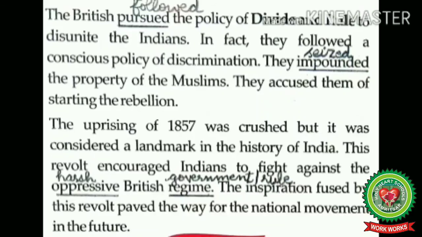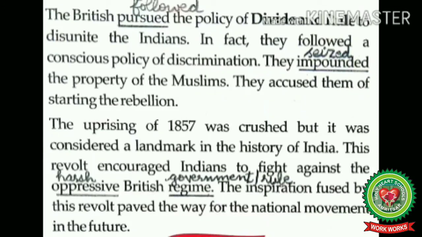After that, the British pursued the policy of divide and rule to disunite the Indians. Pursued means followed. In fact, they followed a conscious policy of discrimination. They impounded the property of the Muslims. They accused them of starting the rebellion.